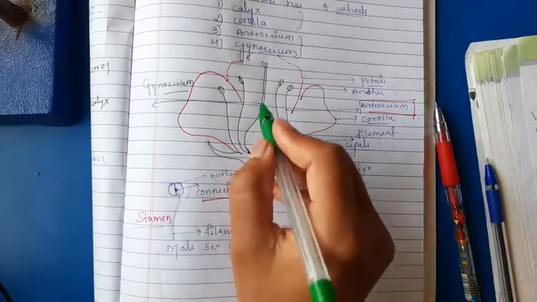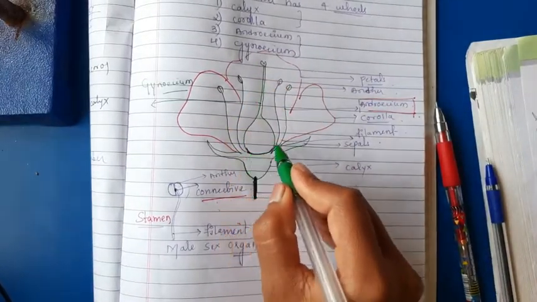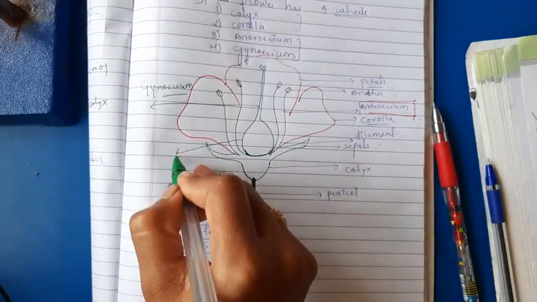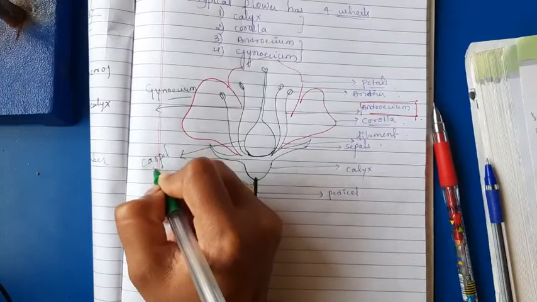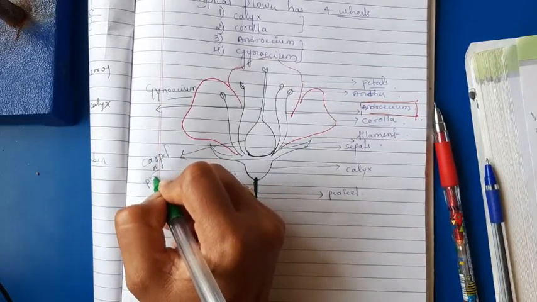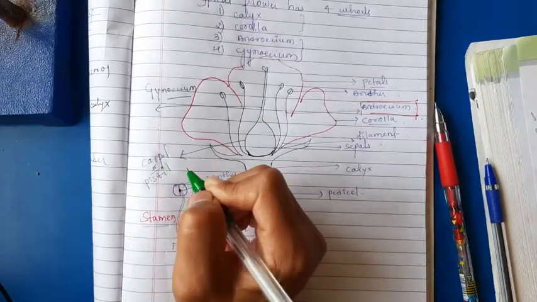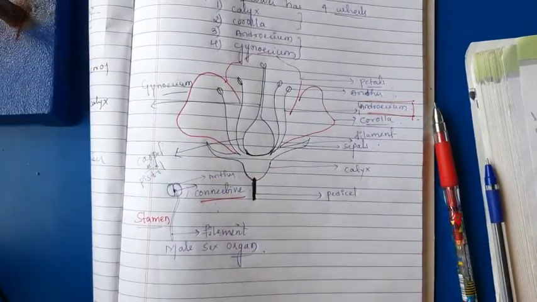Here you can see the green elongated structure with a swollen base. This is known as a carpel or pistil. The carpel or pistil is present in the gynoecium.